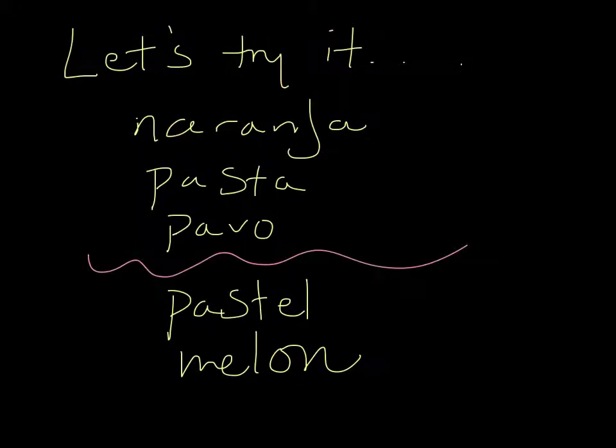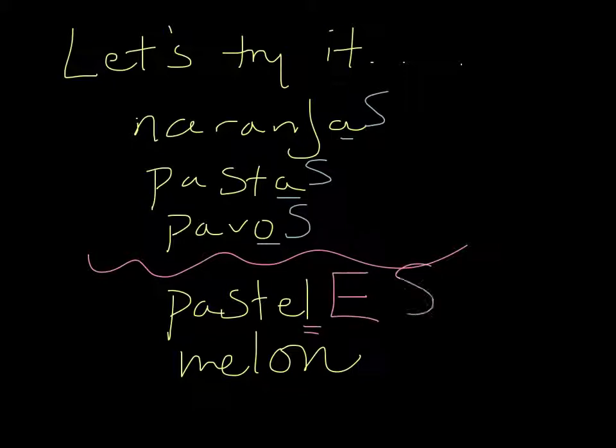So let's try it. Naranja, vowel, just add S. Pasta, vowel, just add S. Pavo, vowel, just add S. Down here, pastel, that's a consonant. I have to add ES. Melon, that's a consonant. I have to add ES. So pastel for cake becomes pasteles. Melon for melon becomes melones.